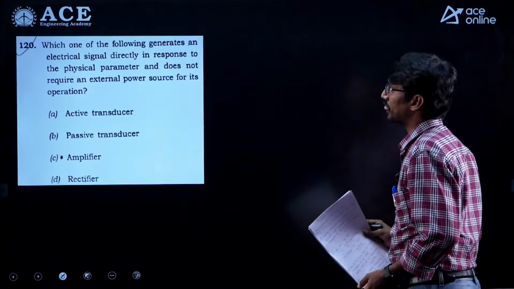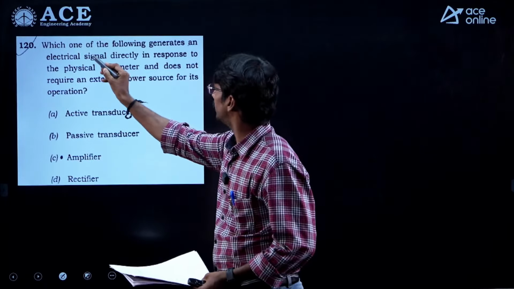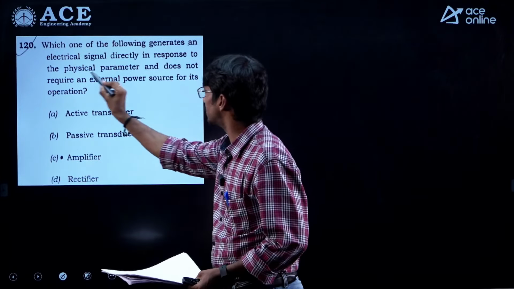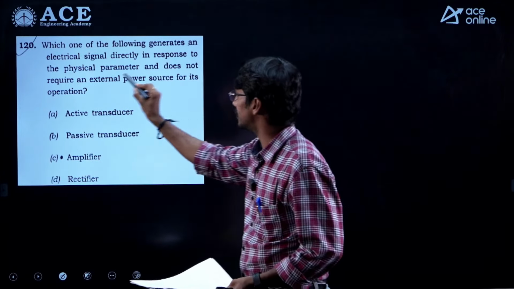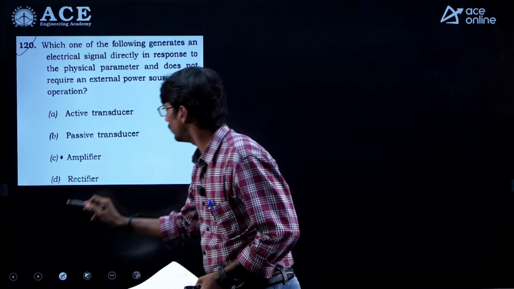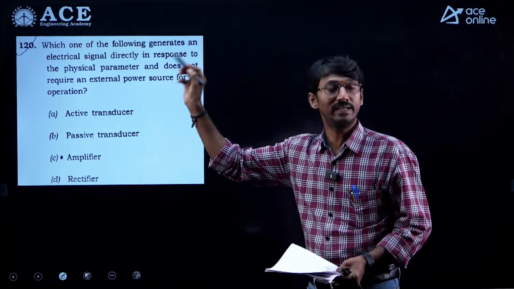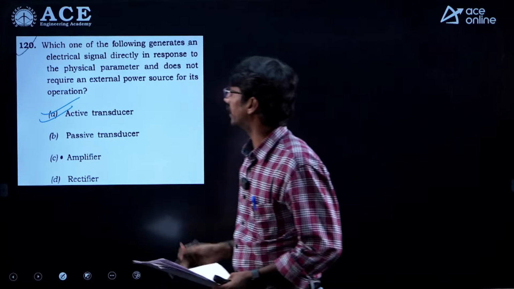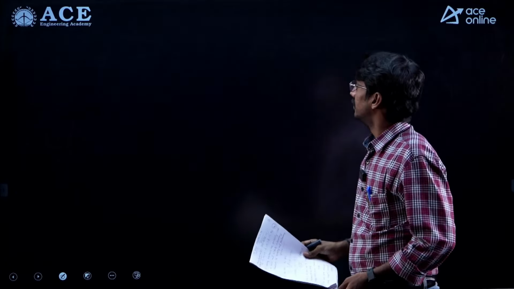Next question, which one of the following generates an electrical signal directly in response to a physical parameter and does not require any external power? Nothing but he is asking about a transducer in which external power is not required. So automatically which one? Active transducer. So these are the questions from the measurement subject.